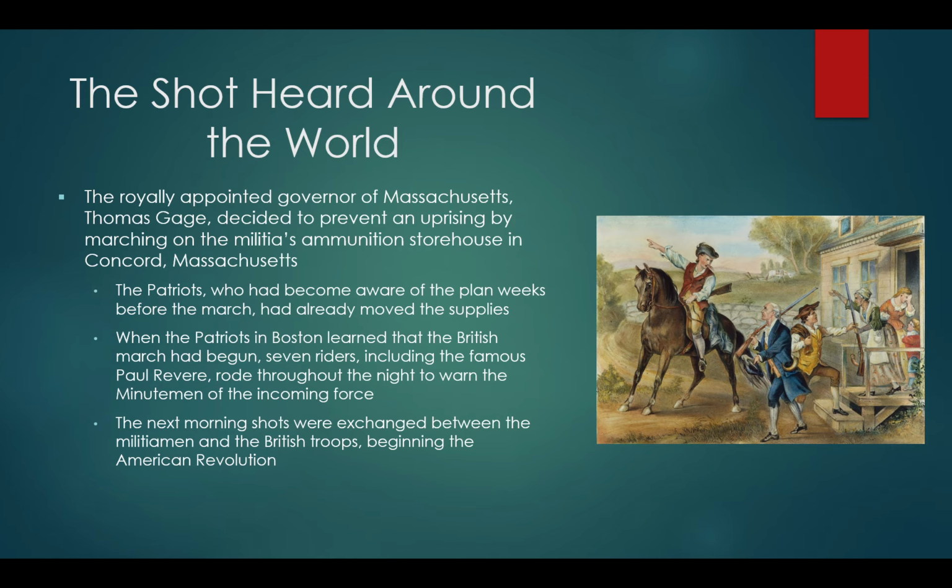Massachusetts' royally appointed governor, Thomas Gage, expected the Massachusetts militia to attempt to take back Boston. To prevent this, Gage decided to send troops to destroy the ammunition stores in Concord, Massachusetts. The militia, aware of this plan, prepared for battle. As the British left Boston, messengers rode throughout the countryside to warn of the British forces' advancement. When the British reached Concord, shots were exchanged, beginning the American Revolution.